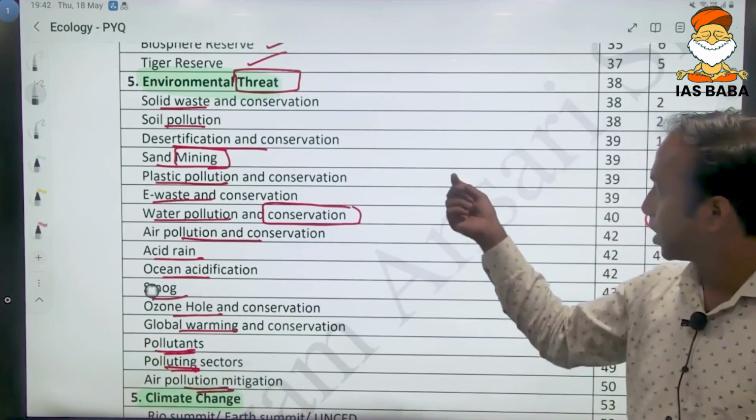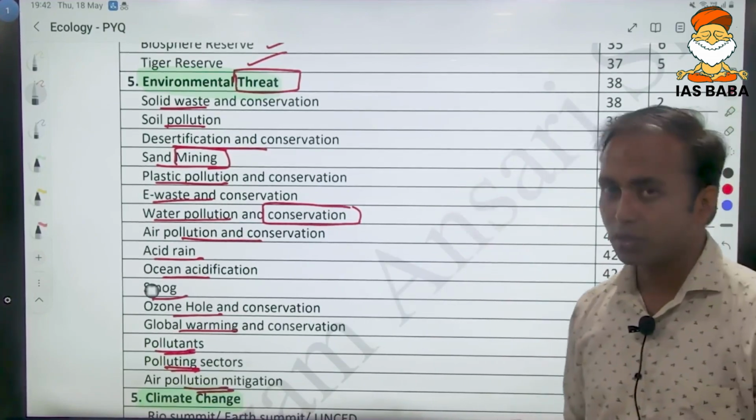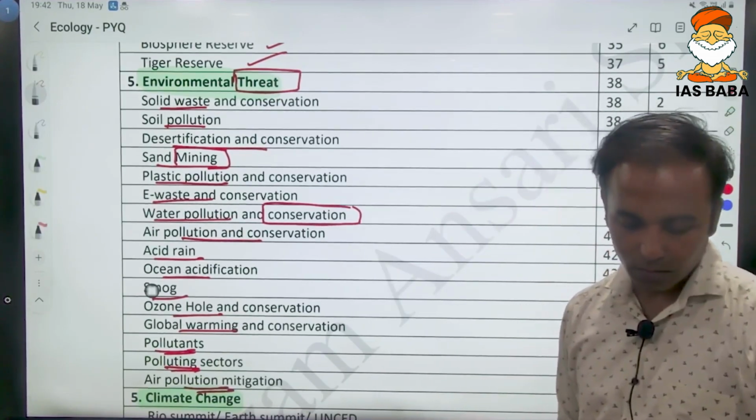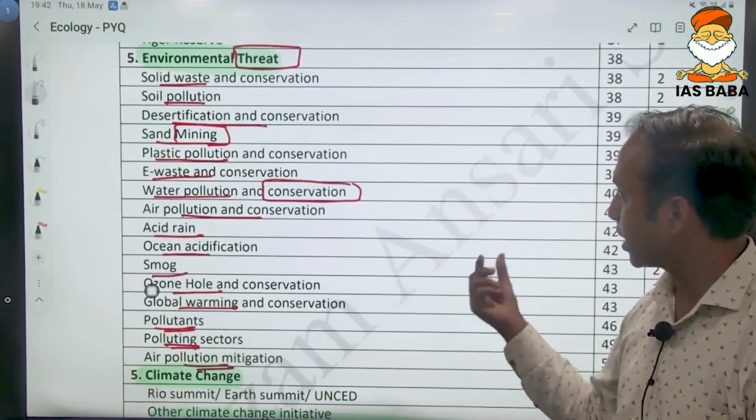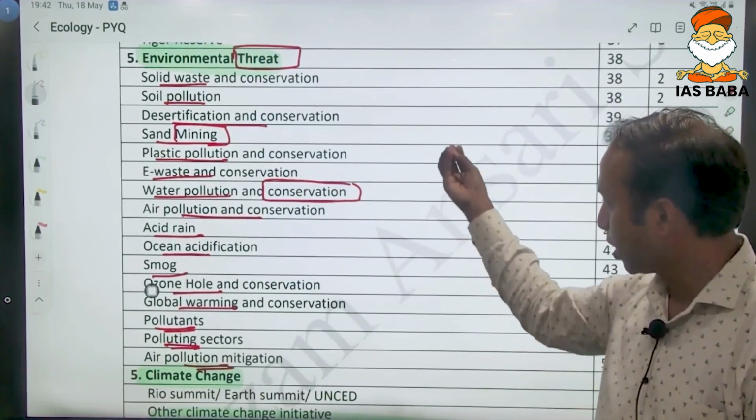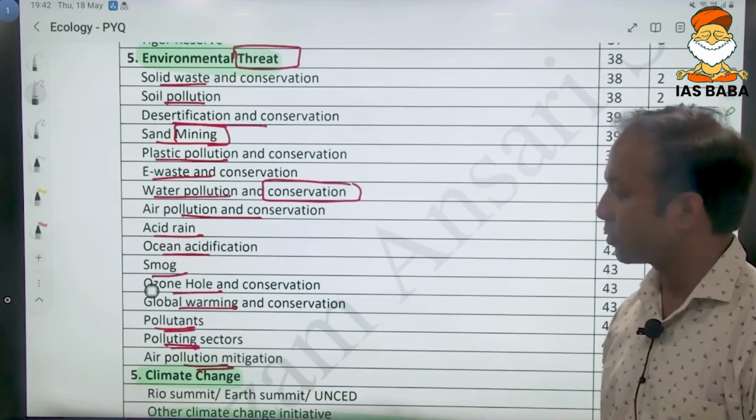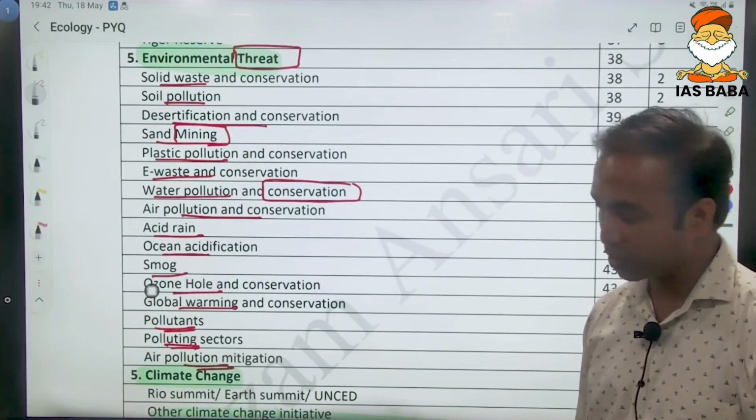So you can see questions on solid waste and conservation, soil pollution, desertification, deforestation, sand mining, plastic pollution, e-waste, water pollution. So likewise, there is a list of various environmental threats on which UPSC has asked questions.